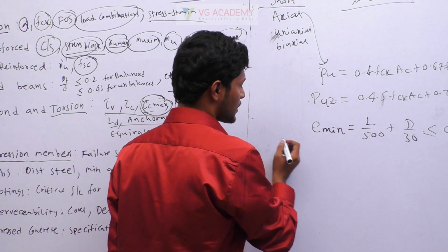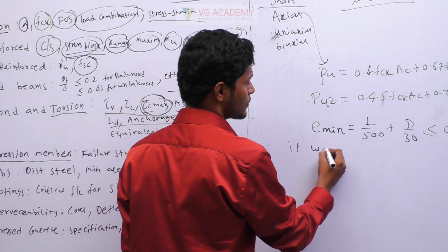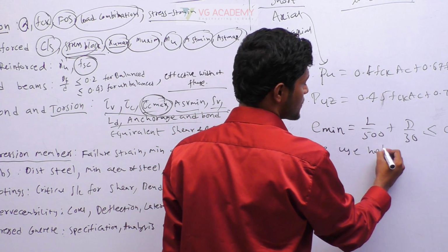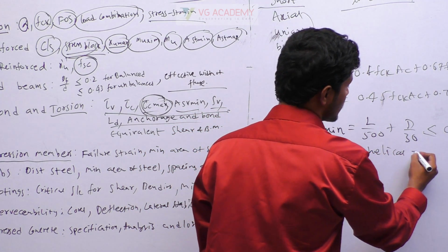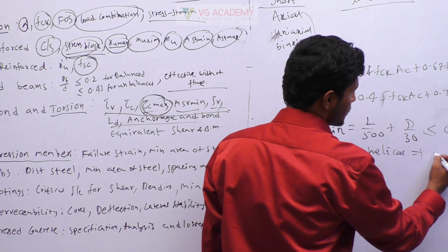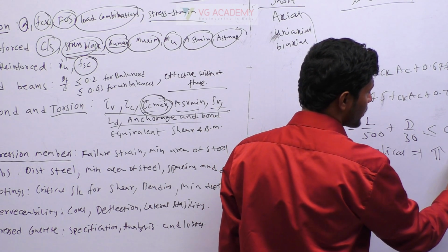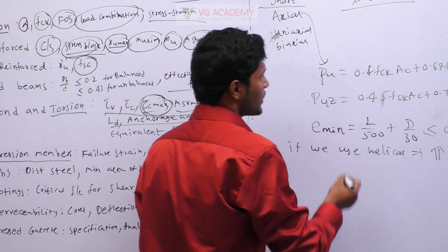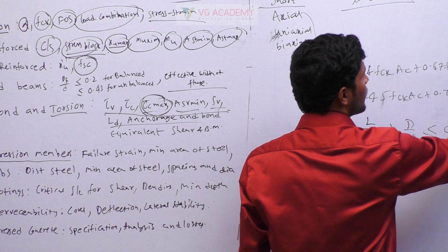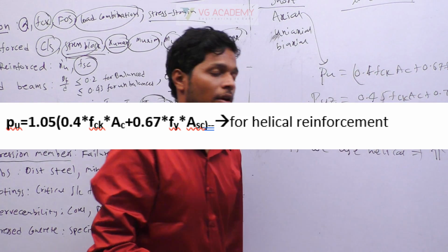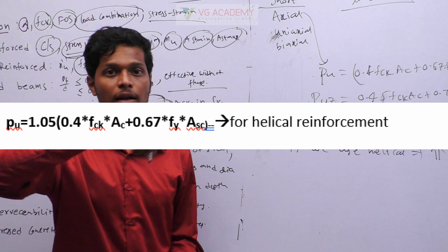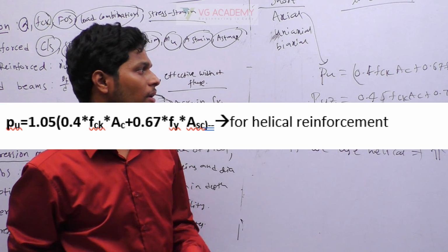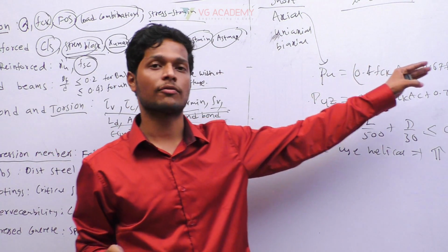And another checklist here is, if we use helical ties, then the strength value should be increased by 5%. Means this formula should be multiplied by 1.05 if you are providing helical ties. Okay, for normal ties you can calculate the formula like this.